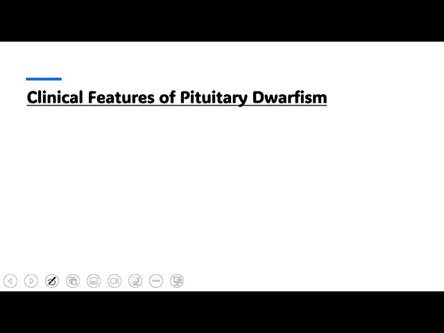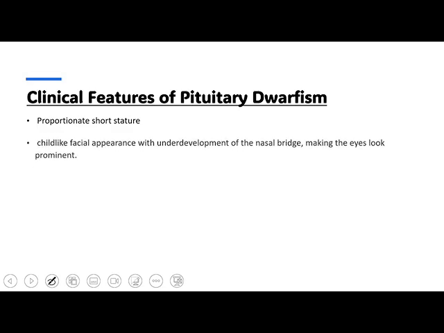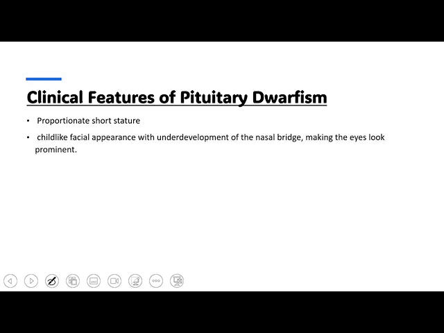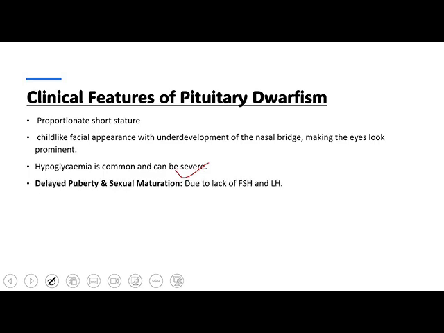And next we see the clinical features of the pituitary dwarfism. Here we see there is the proportionate short stature, childlike facial appearance with underdeveloped nasal bridge, making the eyes look prominent, and hypoglycemia is common in both of them, but here could be severe because the growth hormone is completely reduced in this condition. And delayed puberty as well as delayed sexual maturation due to defect in the FSH, LH producing cells of the pituitary gland.